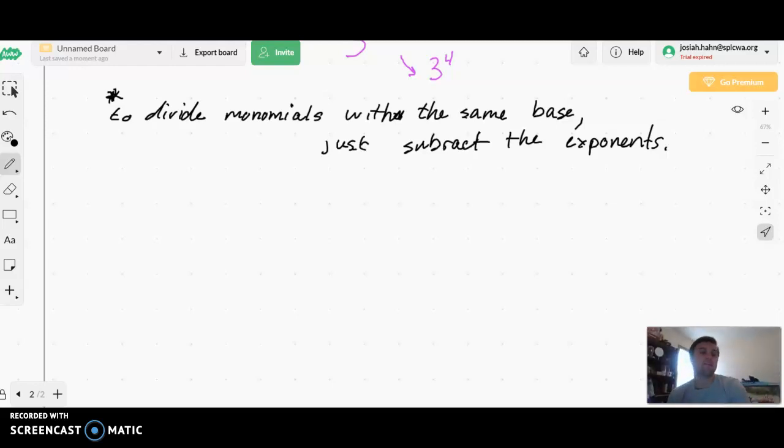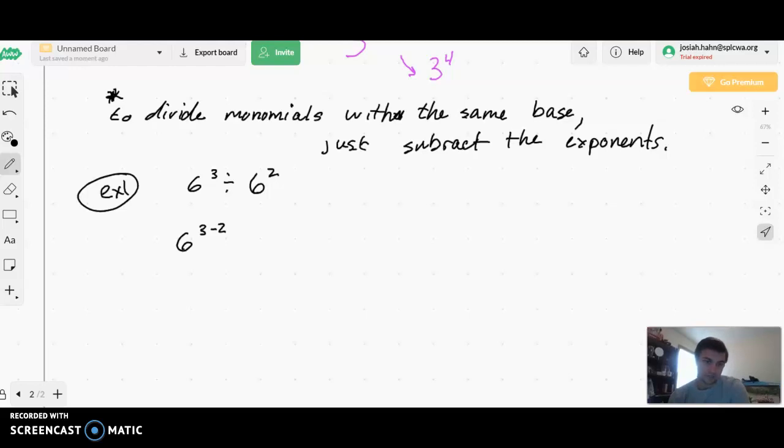And so, for simplicity's sake, let's say that in example 1, I tell you you have 6 to the 3rd power divided by 6 to the 2nd power. Rather than writing out the 6s and doing all the crossing out, we're just going to write 6 to the 3 minus 2. We just subtracted our exponents.